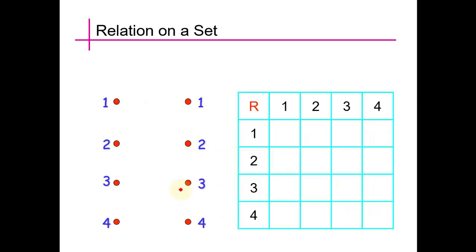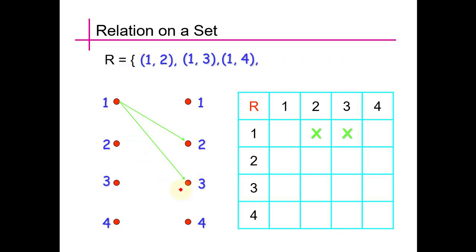Now we see here the solution of the above example. We see that 1 and 2 are related, since 1 is less than 2, and 1 and 3 are also related, since 1 is less than 3, and so on. We see that 1 is also less than 4.